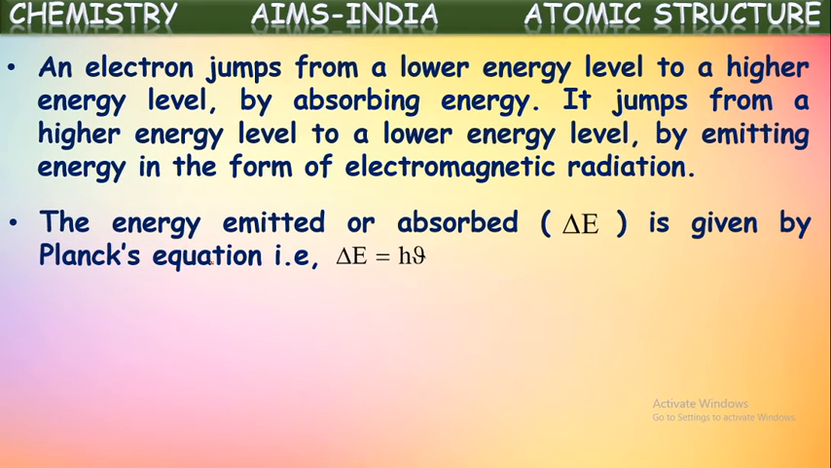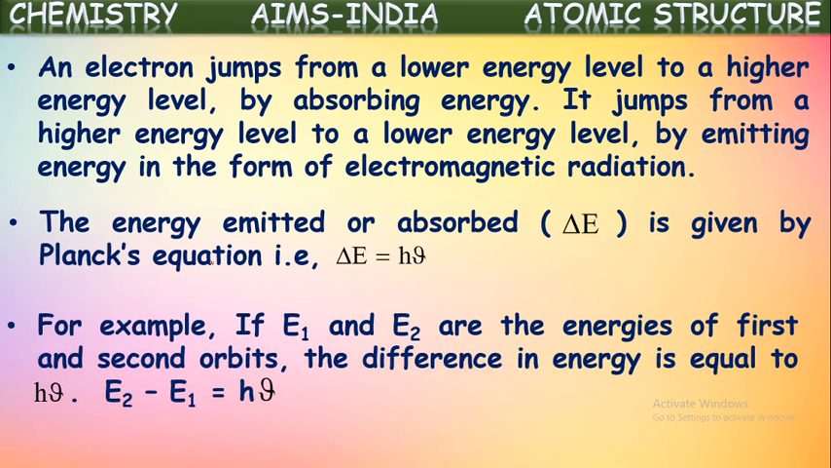The energy emitted or absorbed is given by Planck's quantum equation, which is ΔE = hν, where ΔE represents the energy emitted by the electron when it is jumping from a higher orbit to a lower orbit, h represents, as we know, Planck's constant, and ν represents the frequency of that energy emitted by the electron. So ΔE = hν.